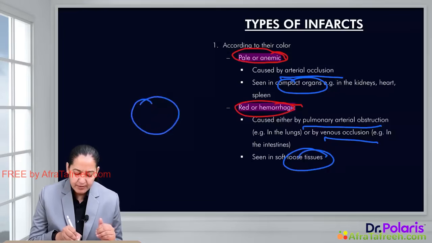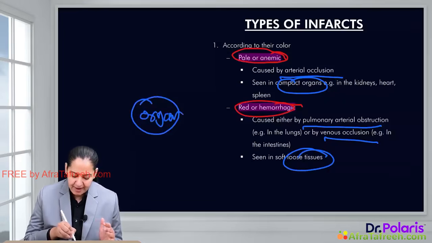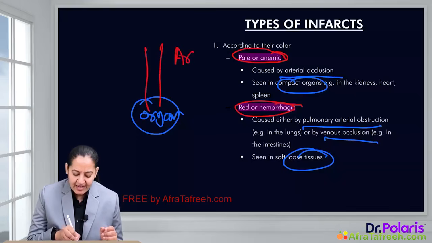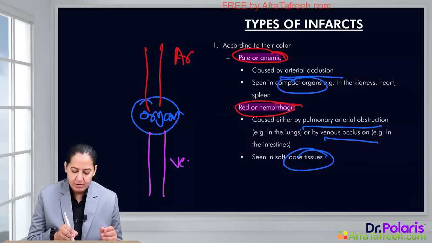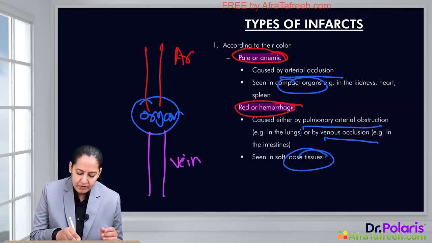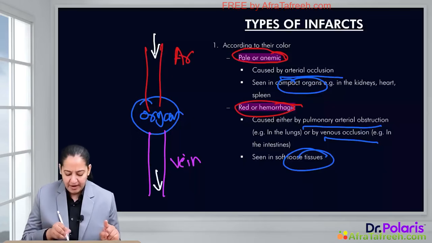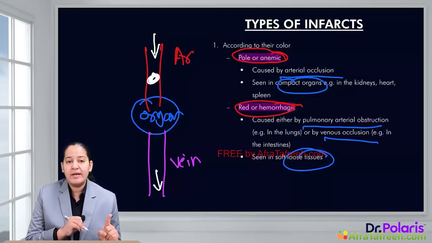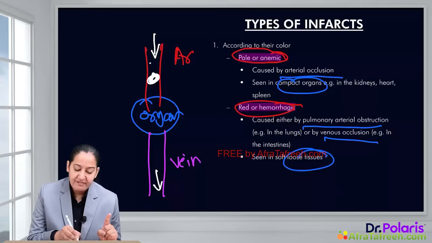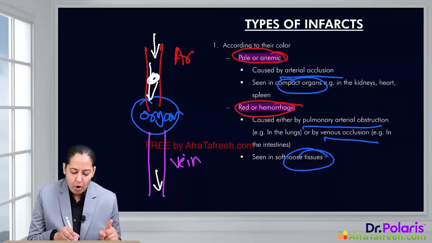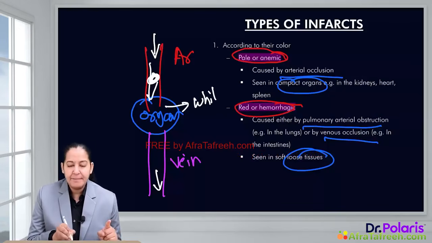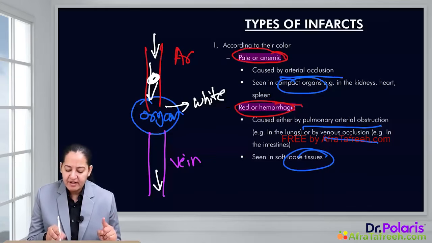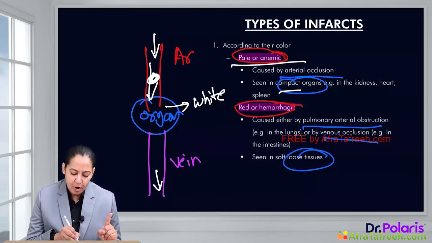Let me draw a diagram. You can see an organ here. This is the artery containing pure blood to this organ, and this is the vein carrying impure, deoxygenated blood away from this organ. And this is the flow of the blood in the artery and in the vein. Now, if obstruction occurs in the artery, what will happen? This organ will receive less oxygenated, pure blood. So the organ will look white or pale because of less blood. The infarct developed in the organ will be a pale or white infarct. It is due to arterial obstruction. But imagine if the obstruction is in the vein.